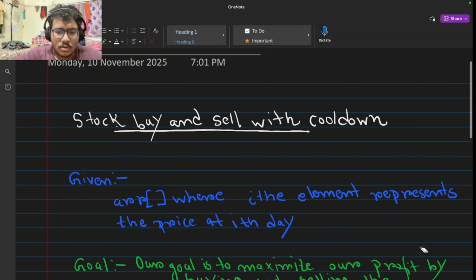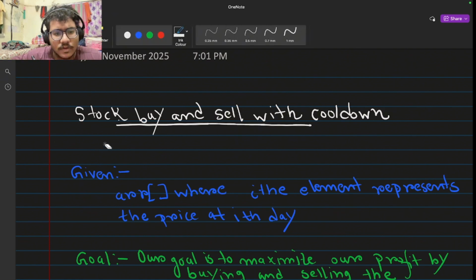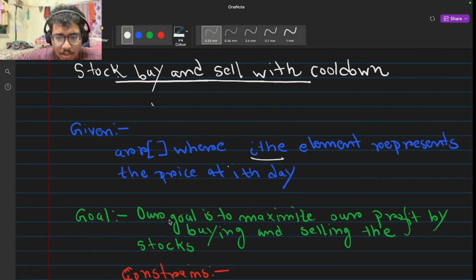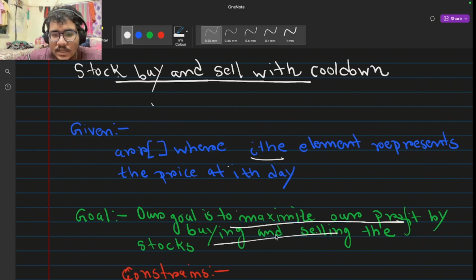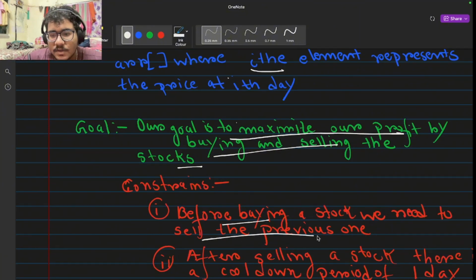Okay. So if I refactor the question, we have been given an array. Let me draw it. So we have been given an array where the ith element represents the price of the stock at ith day. Now we need to buy and sell stock according to our need, such that we can maximize our profit by buying and selling the stocks. And there are two constraints. Before buying a stock, we need to sell the previous one. Like we cannot hold multiple stocks at a time. We can buy a stock only after selling the previous one that we have held.